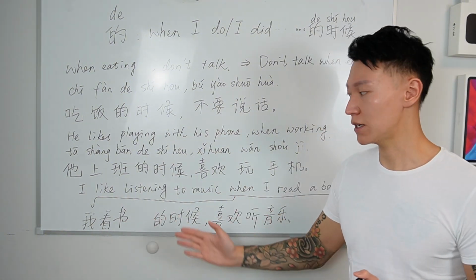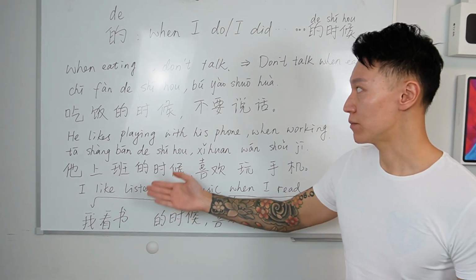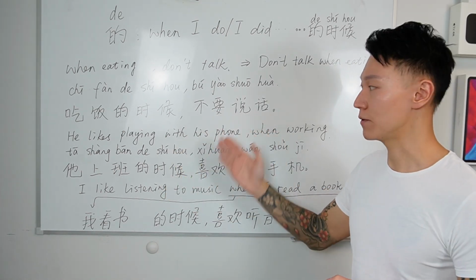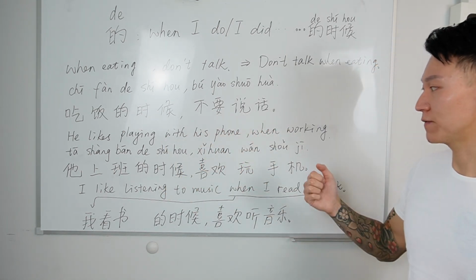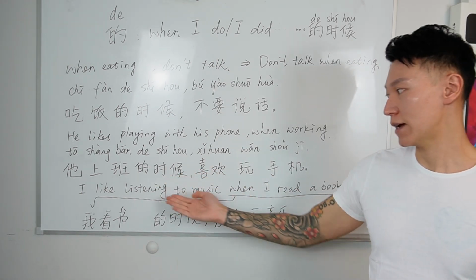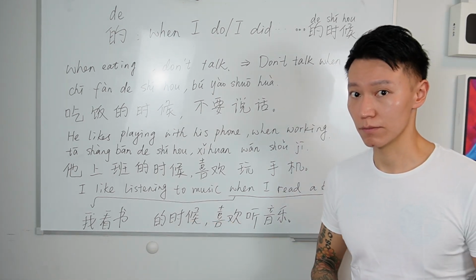And after you've already done the 时候 part, you just finish the rest of the sentence. For example, here, don't talk, 不要说话, after 的时候. He likes playing with his phone, after the 的时候 part. And I like listening to music should be placed after the 的时候 part.